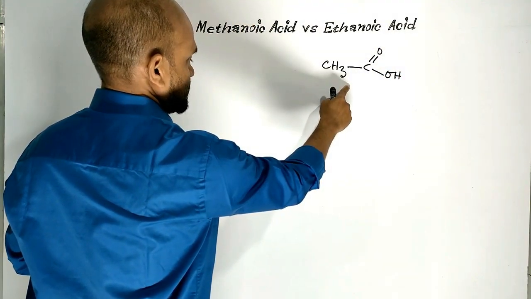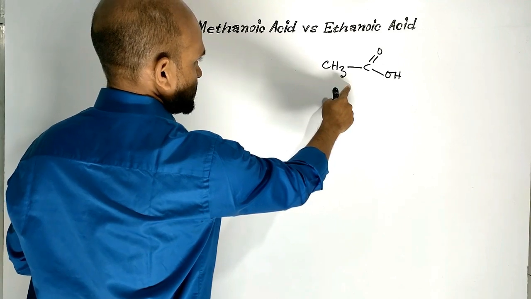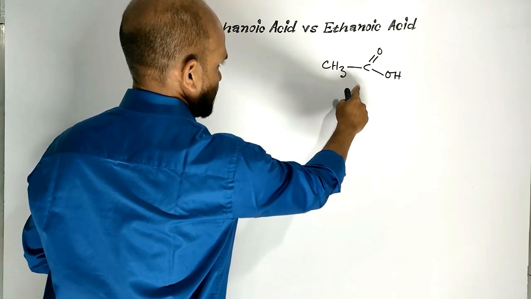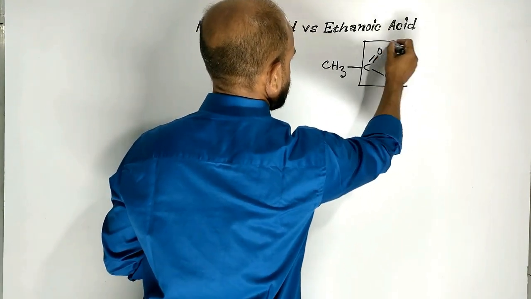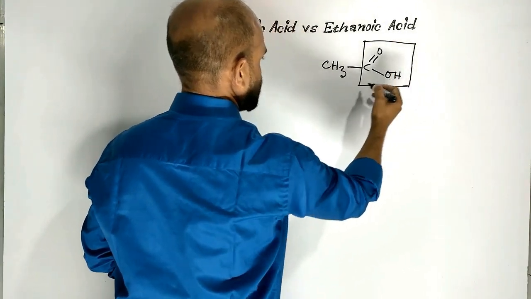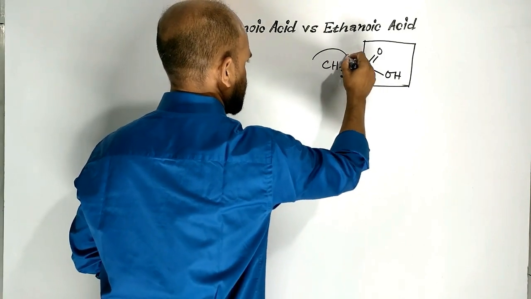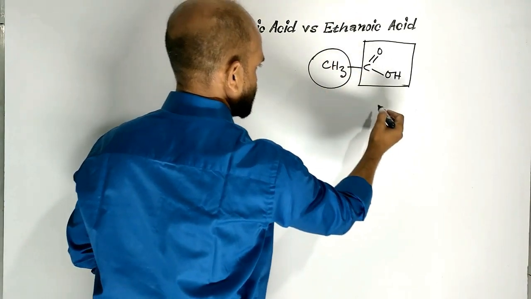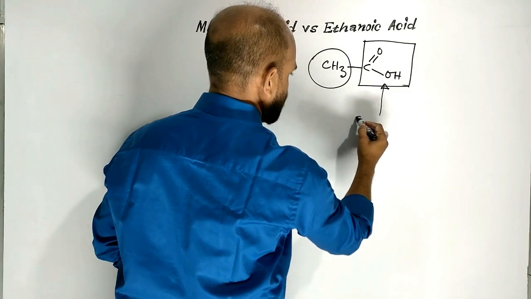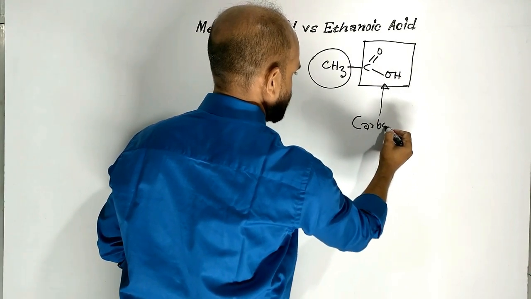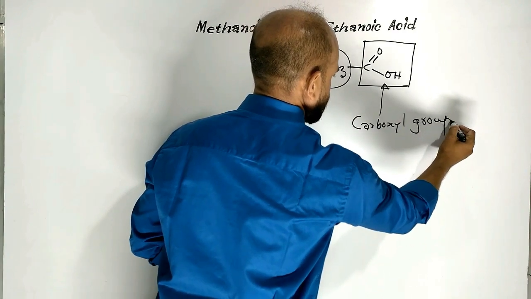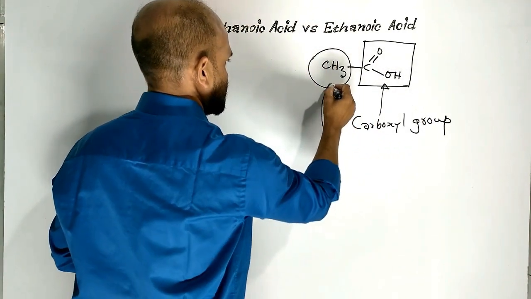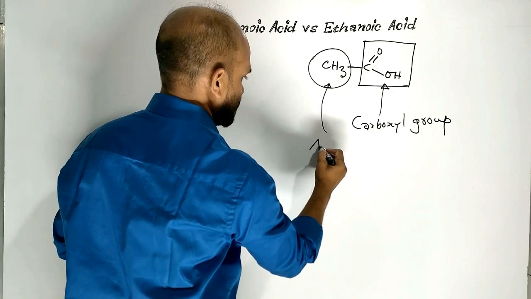This is ethanoic acid. This is known as acetic acid as well. It contains carboxyl group and alkyl group. So, this is carboxyl group. And this is alkyl group.